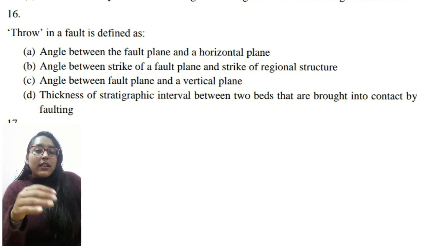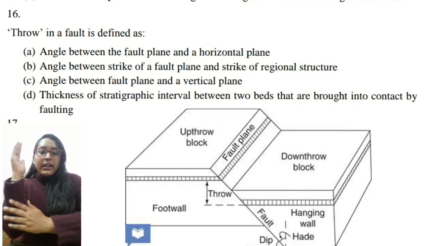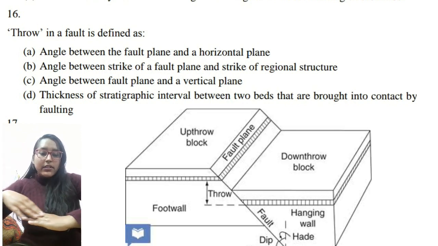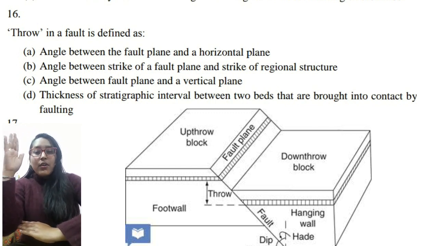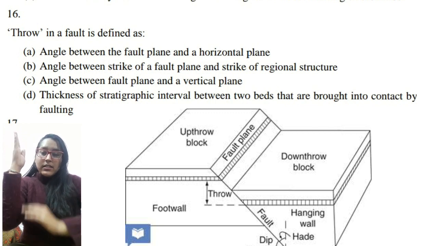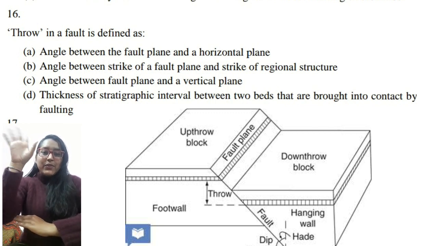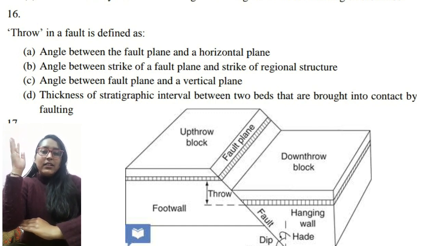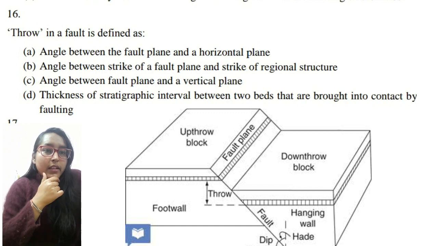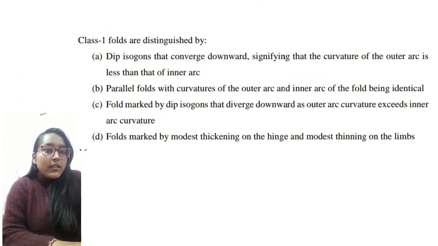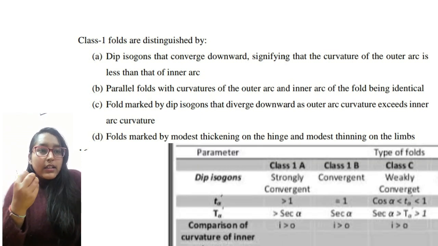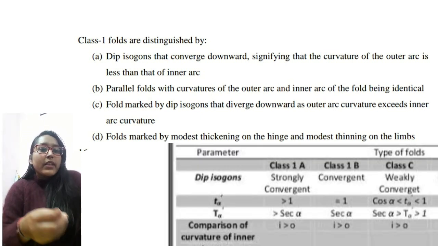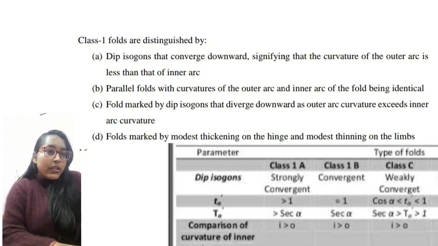Suppose this is a vertical component and this is a horizontal component, and here lies the fault plane. So it will be in the form of a triangle. This is the throw, and it is the angle between the vertical plane. So C will be the answer. What is a class 1 fold? It is memory based: they are convergent, and the curvature of the inner arc will be less than the outer arc.